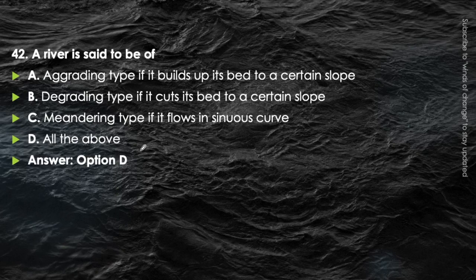The answer will be all of the above are correct. Aggrading river type is the one in which silt is being deposited. In this one, it builds up its bed to a certain slope. And degrading type is the one in which silt is being eroded. It means it cuts its bed to a certain slope. While in the meandering type, a sinusoidal curve will be formed. Okay, like this. So all of the above will be the correct answer here.